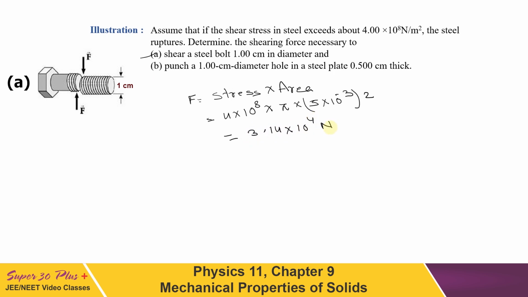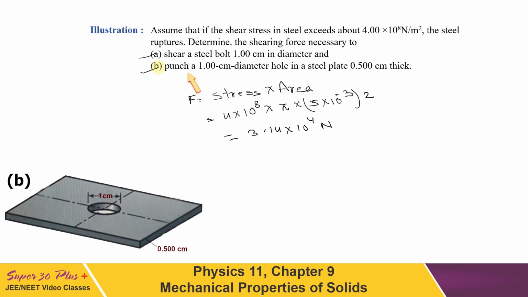For the second case, we have to consider that it has to punch a 1 centimeter diameter hole in a steel plate 0.5 centimeter thick. So let us do this one. The area over which the shear stress occurs is equal to the circumference of the hole times its thickness. So we can write the area to be equal to 2 pi r multiplied with thickness t.